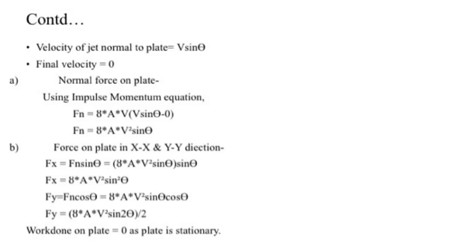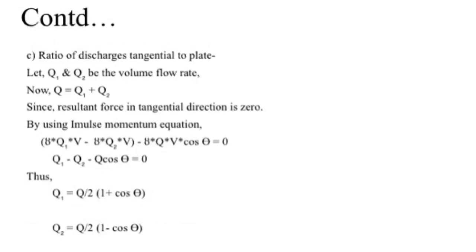And for y direction you have to consider cos theta. So that is Fy is equal to Fn cos theta. So you will get rho area into v square into sine theta cos theta. As you have studied in trigonometry, sine 2 theta is equal to 2 sine theta cos theta. So therefore you can rewrite Fy is equal to rho area v square sine 2 theta upon 2. Again, work done on plate will be 0 as the plate is stationary.